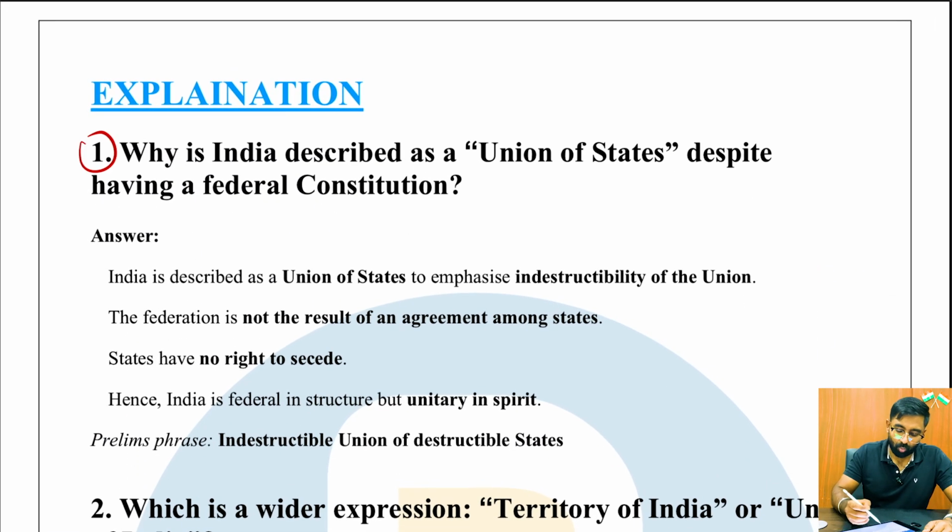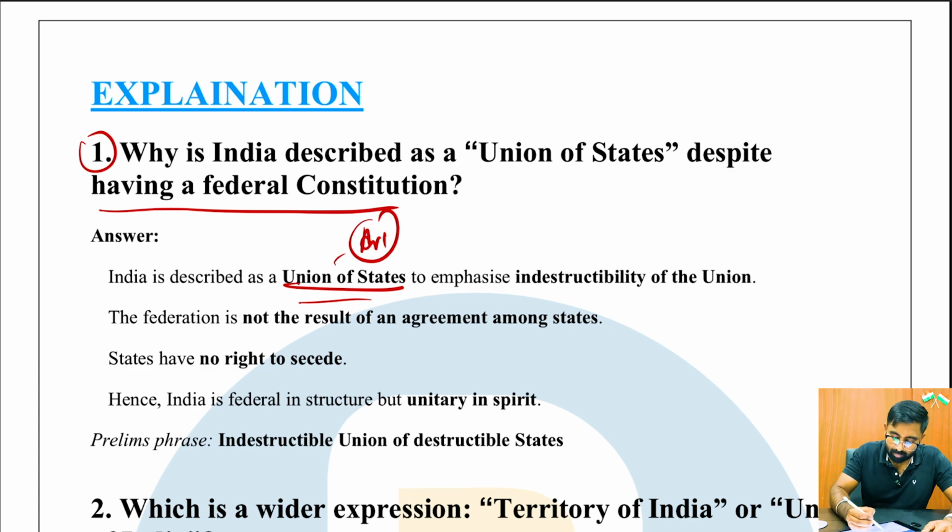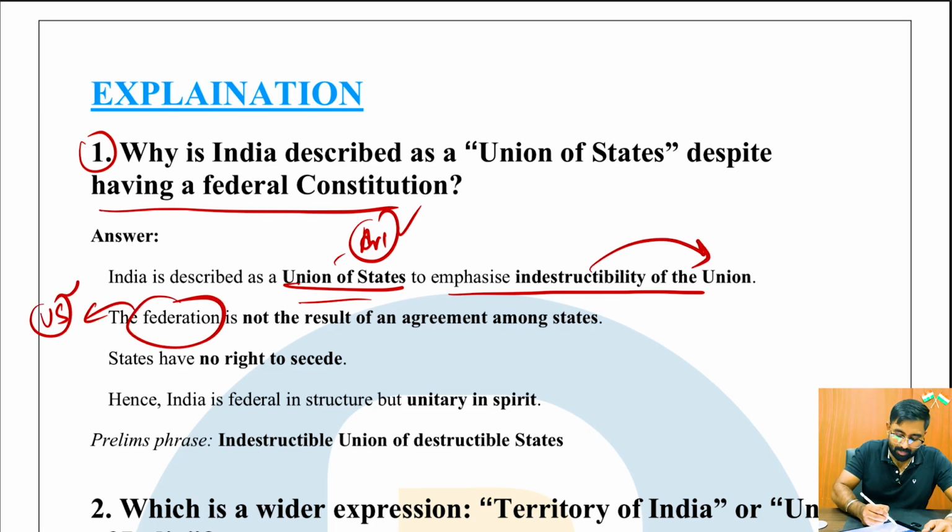Question number 1: why is India considered a Union of States despite having a federal constitution? Because India is described as Union of States in Article 1. Article 1 of the Indian Constitution says India, that is Bharat, is a Union of States, to emphasize the indestructibility of the Union, as opposed to the federation we see in the US, because in the US the federation was an agreement between various states that they would come together, form an amalgamation and then create a federation. So the federation is not the result of an agreement among states.